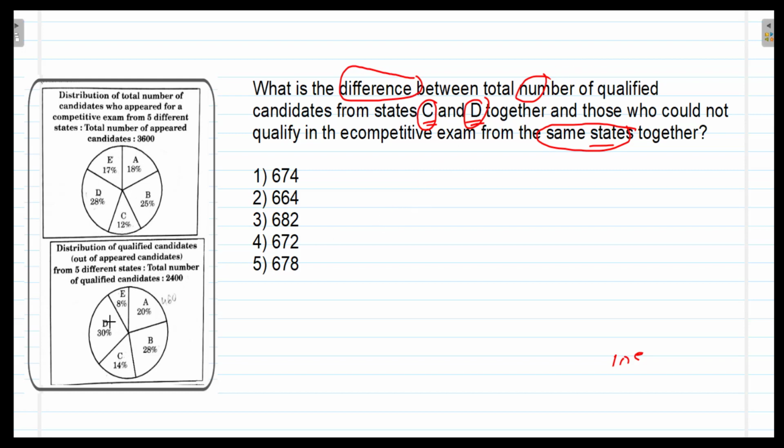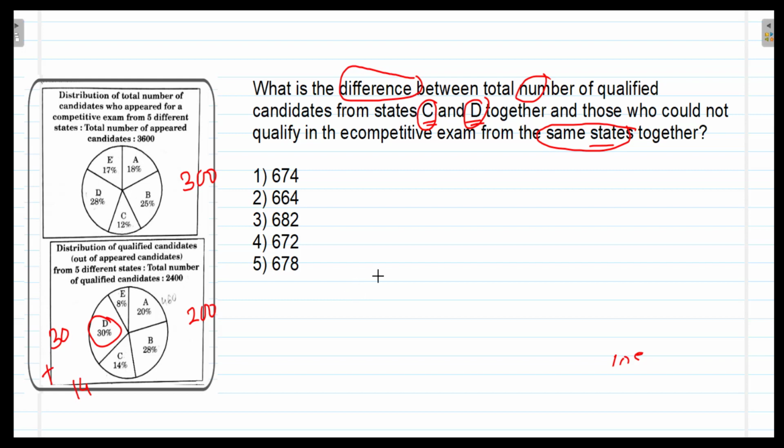So here this is 30%, this is 14%, and so total will be 44%. This we are taking as 300 and this number we are taking as 200. So to calculate 44% of 200, now do it orally. 44% of 200. 10% will be 20, so 40% will be 80, and then you have to find 4%, that 4% will be 8, so 80 plus 8 will be 88.